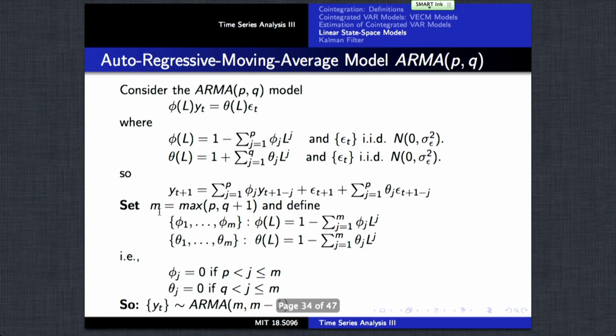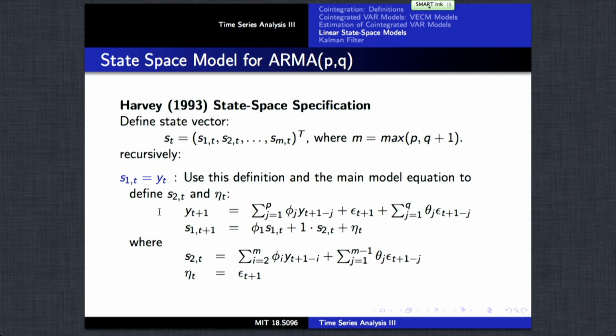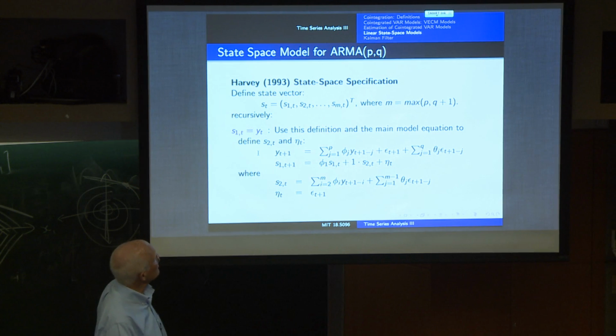And the sort of beauty of Harvey's work was coming up with a nice representation for the states where we had very simple forms for the various matrices. And the lecture notes here go through the derivation of that for the ARMA process. I just want to go through the first case, just to highlight sort of how the argument goes.